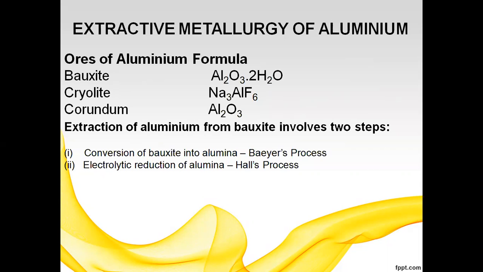We follow various steps. First, we need to know the ores of aluminium. The first one is bauxite, the formula is Al2O3.2H2O. Next is cryolite, Na3AlF6. The next is corundum, Al2O3. These are the ores of aluminium. Bauxite is the ore of aluminium, and the others are minerals. Aluminium is the most abundant metal in the earth.